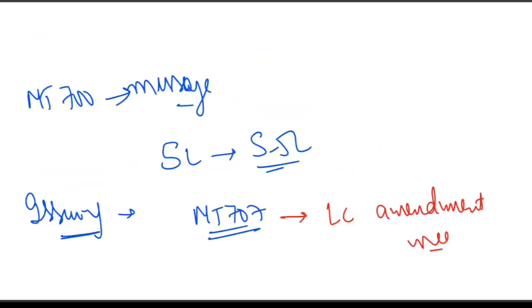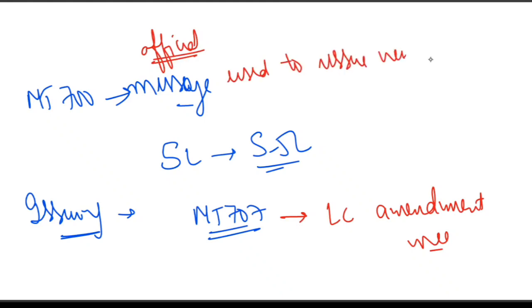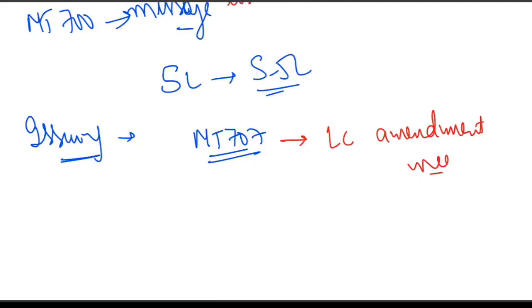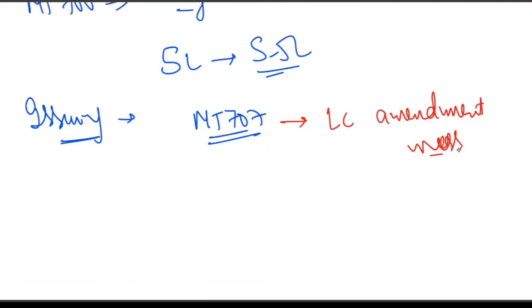What about MT700? Please understand, MT700 is the official message used to issue a new LC. Whenever we issue a new LC, the official message used is MT700, and MT707 is the LC amendment message. I hope it is clear. MT707 is used for an LC amendment.